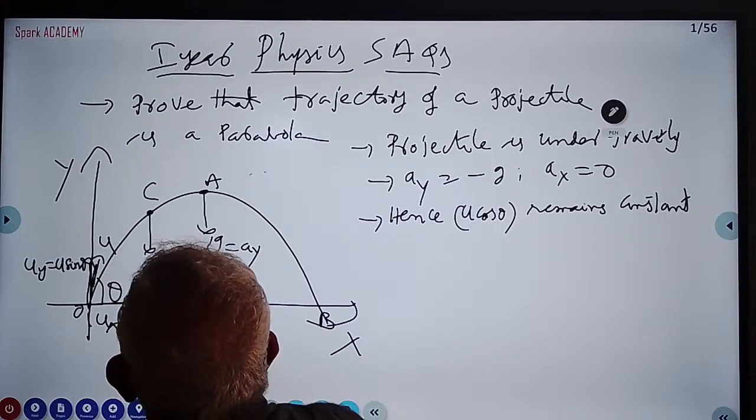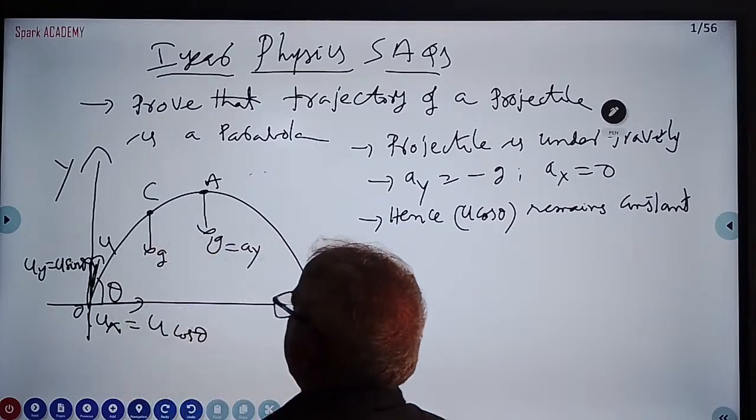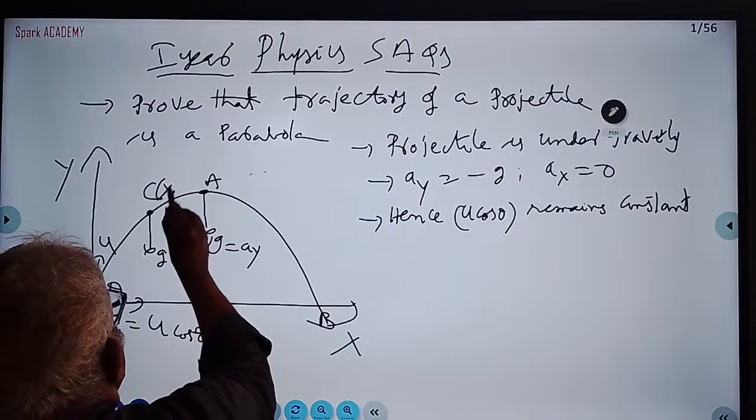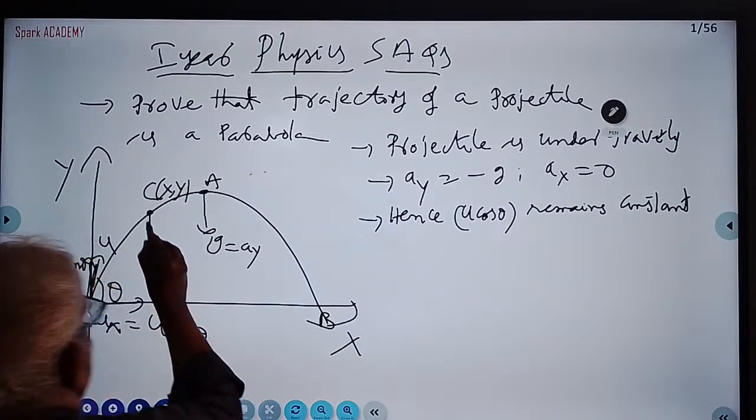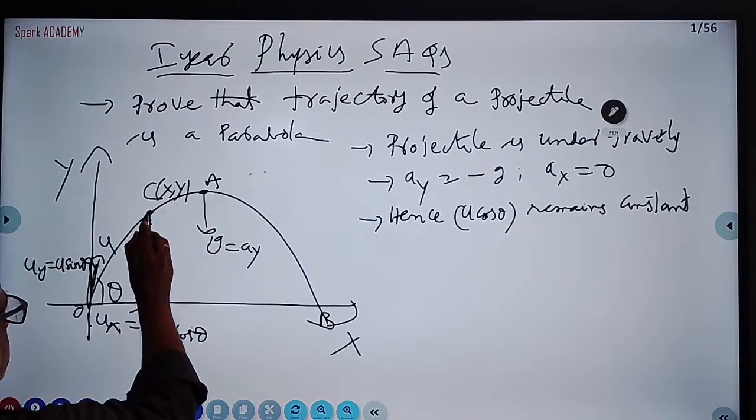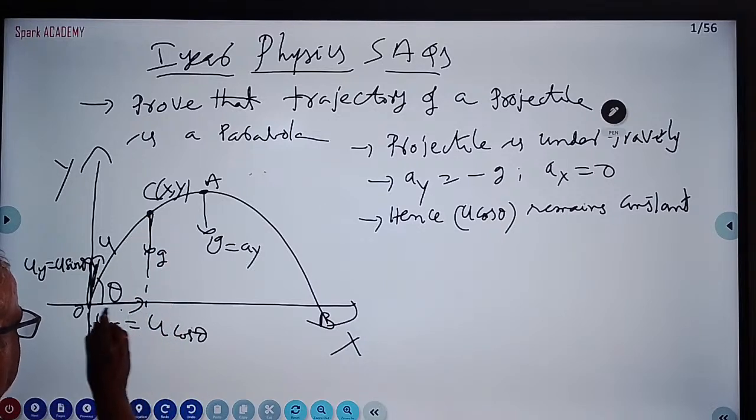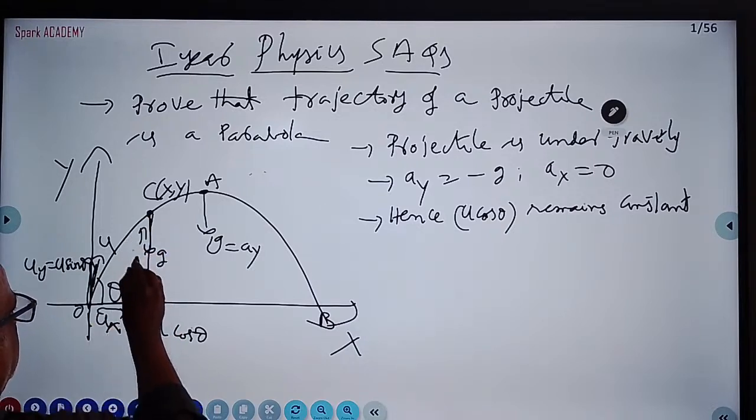This is the point C. Here C has got an x coordinate as well as a y coordinate. If you draw perpendiculars, these give the x coordinate and the y coordinate.